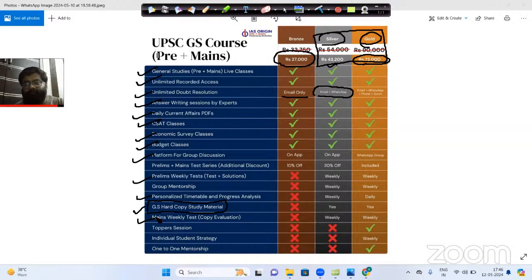That's it. But the most important batch which IAS Origin provides you here is the gold batch. See, in gold batch, how is gold batch better than silver and bronze batch?